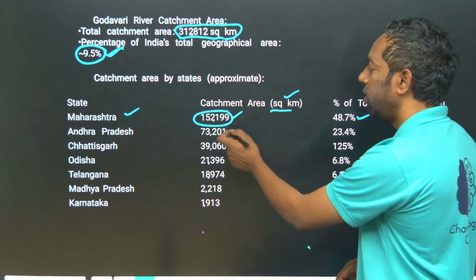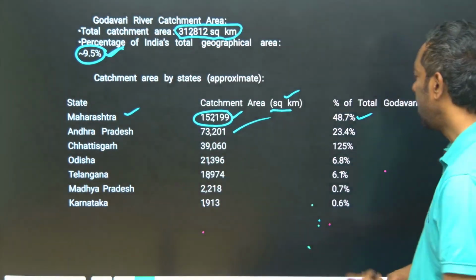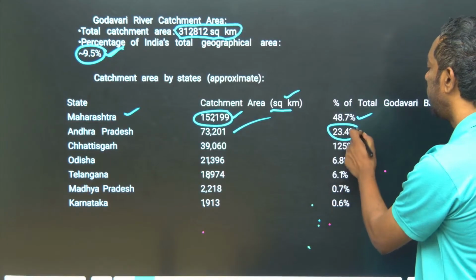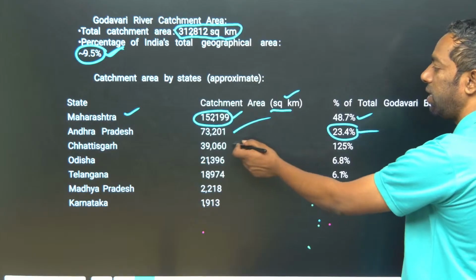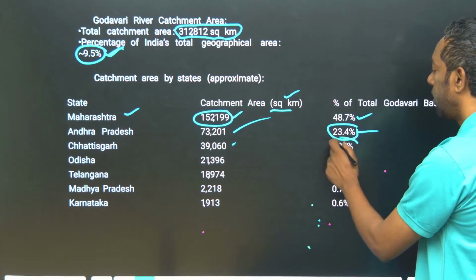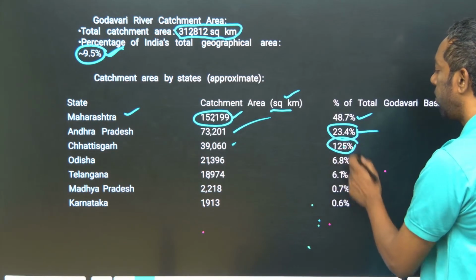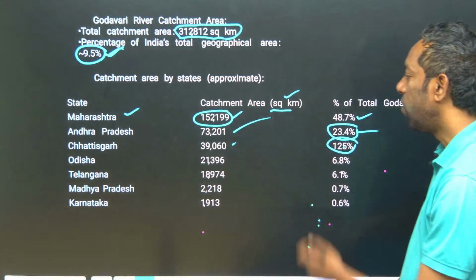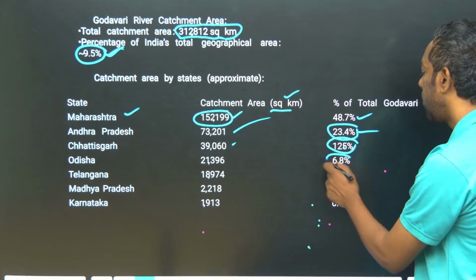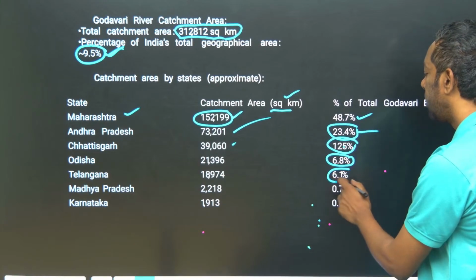Andhra Pradesh is 73,000 square kilometers catchment, 23%. Chhattisgarh is 39,000, which is 12.5%. Odisha is 6.8%, and Telangana is 6.1%.